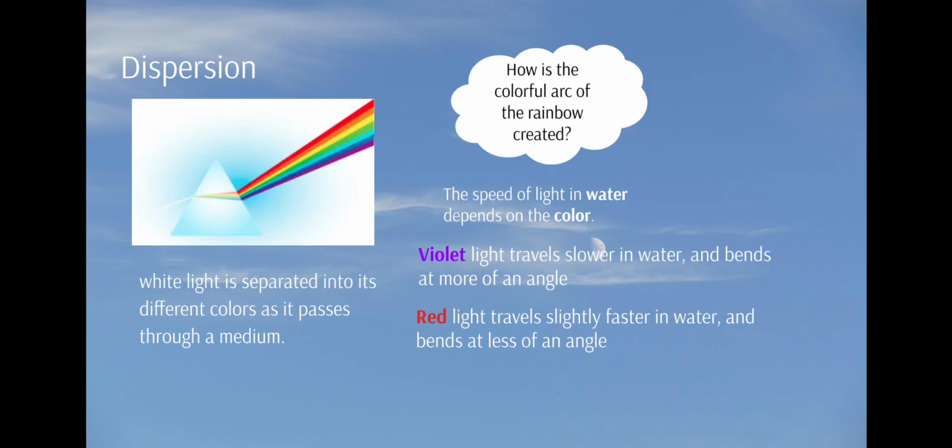Dispersion is a phenomenon where white light is separated into its different colors as it passes through a medium. White light is the combination of all colors of a rainbow. This happens since the different wavelengths of the light bend at slightly different angles when they enter a medium. This creates the colorful arc of a rainbow.